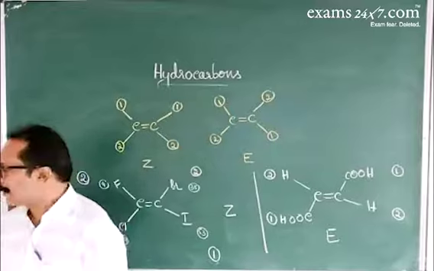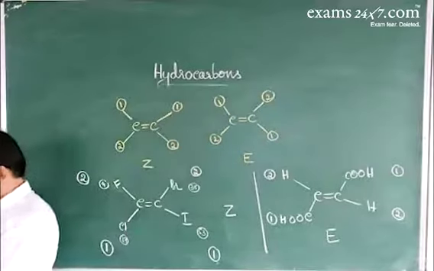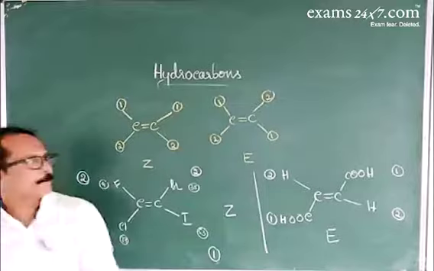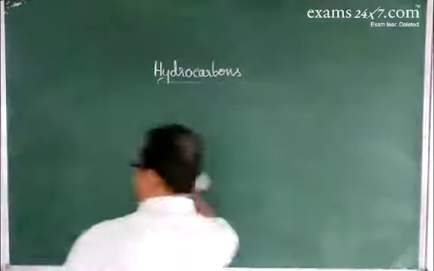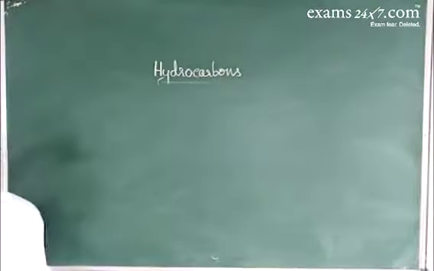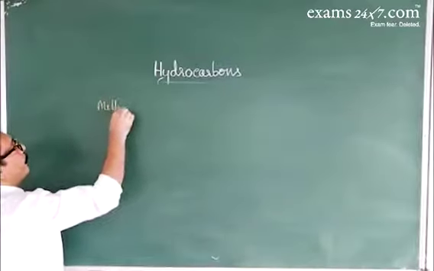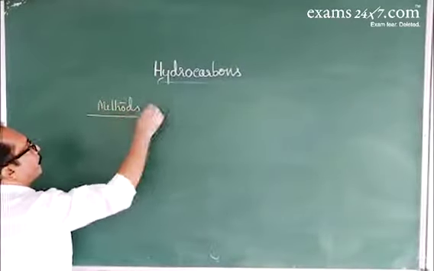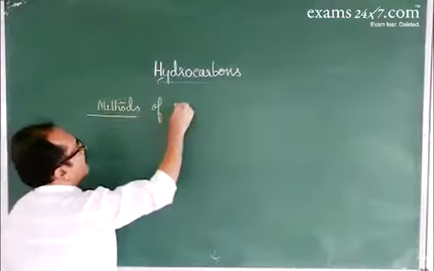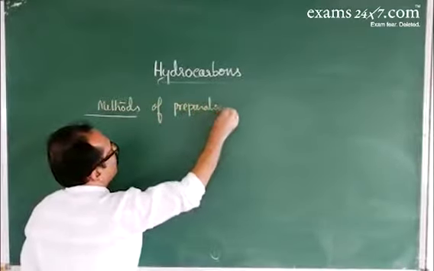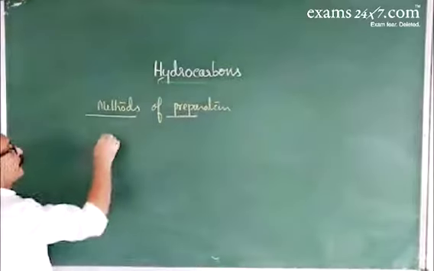Now, next, about the methods of preparation of alkenes. So what are the different methods of preparation of alkenes? First one, dehydration reaction, from alcohols.